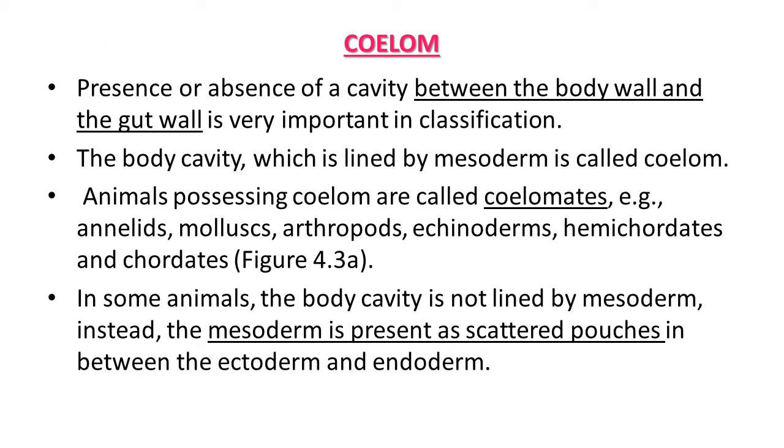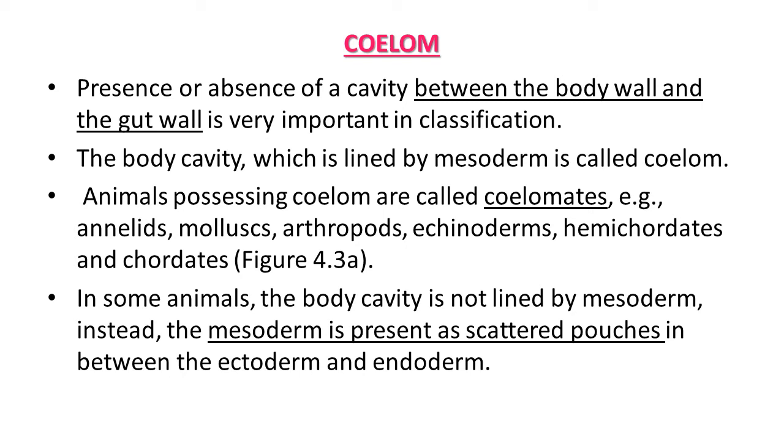Next feature is coelom. Presence or absence of a cavity between the body wall and the gut wall is very important during animal classification. The body cavity which is lined by mesoderm is called coelom. Animals possessing coelom are called coelomates. Some examples are annelids, molluscs, arthropods, echinoderms, hemichordates and chordates. These are all coelomates.